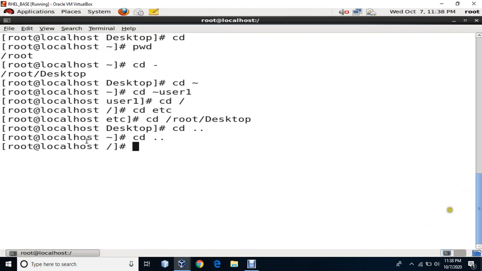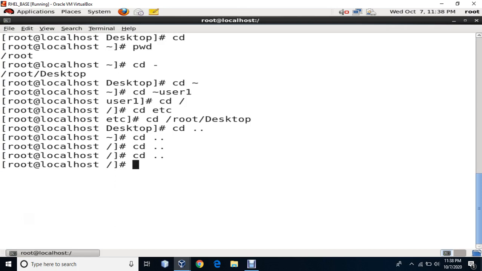So have a look over here, guys. On this one I was on desktop. When I say /, I move to my home directory, that is root. When I did / again, I move to this. Now if I do it one more time, I can't go anywhere else, right? Because root is the final or the topmost directory of your file system. So even if you do it n number of times, you will be there only, you will not go anywhere.